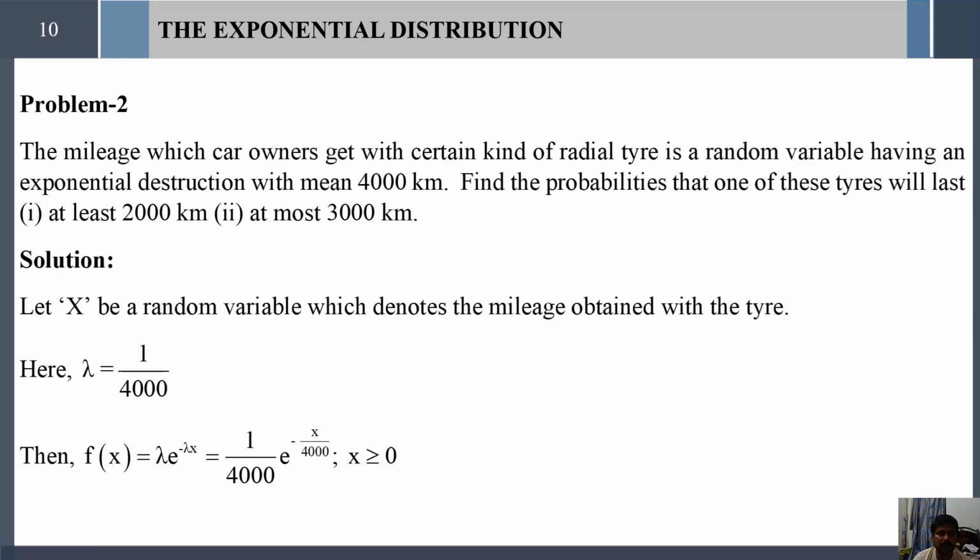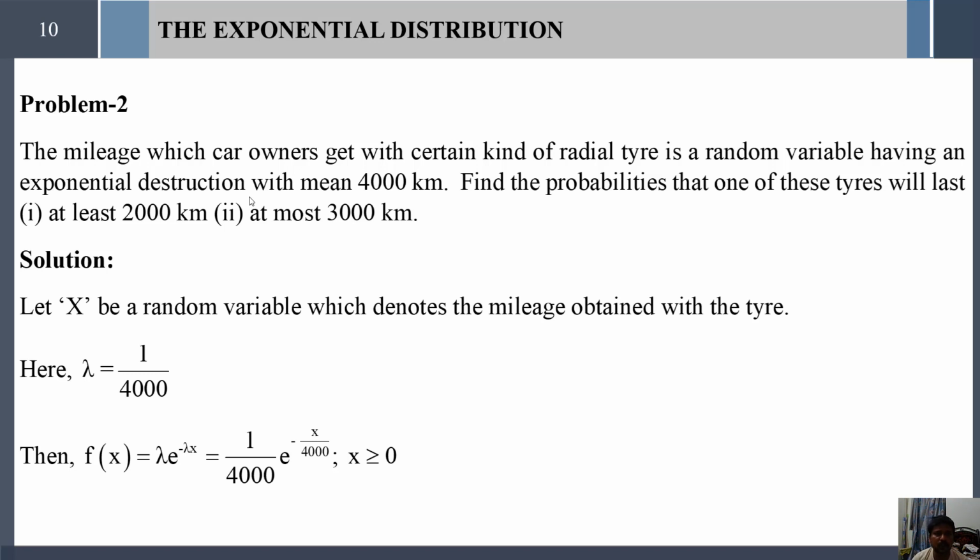Next, problem 2. The mileage which car owners get with a certain kind of radial tire is a random variable having an exponential distribution with a mean of 4,000 km. Find the probabilities that one of these tires will last at least 2,000 and at most 3,000 kilometers. Here also let us assume that x follows an exponential distribution, which denotes the mileage obtained with the tire.